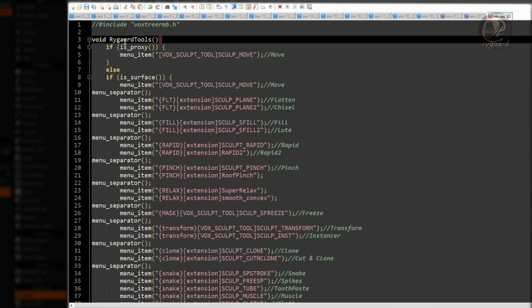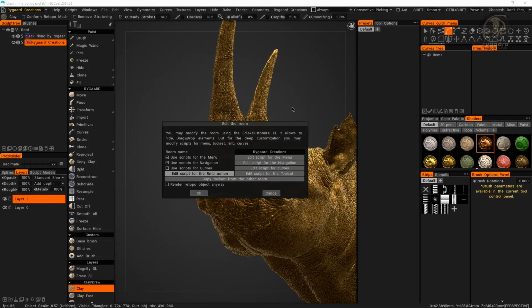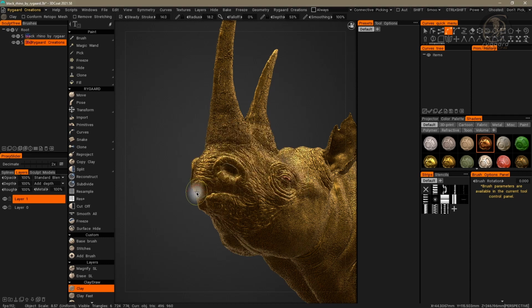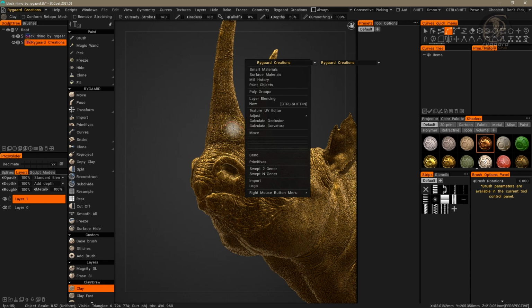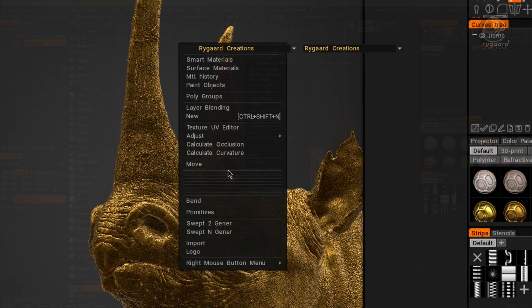Let's see the result of these changes I've made here in this script. I will save the script, close it, back to 3DCoat and click the OK button. In surface mode, with that smile on my face, I will click with the right click and as you can see, I only have a few features.